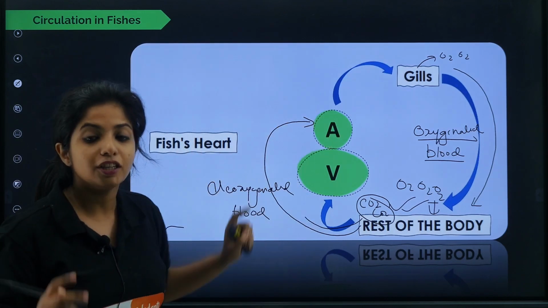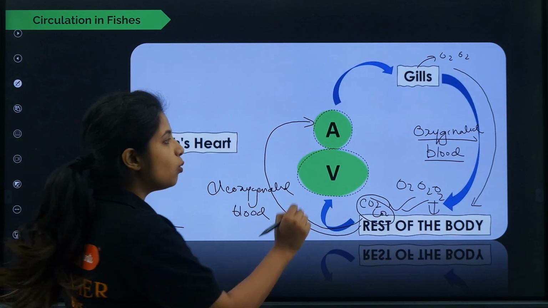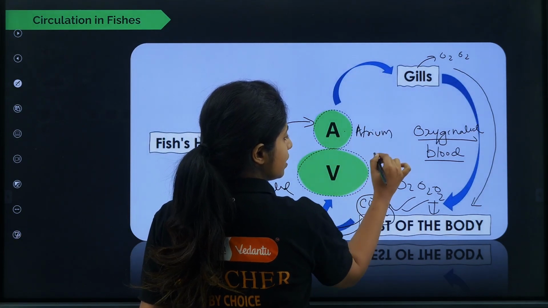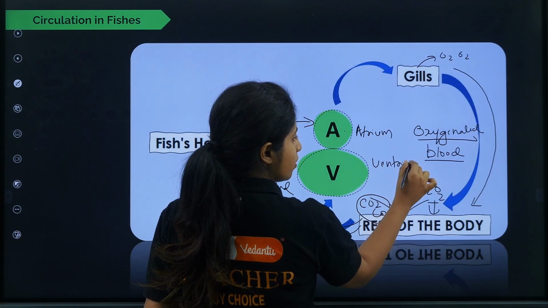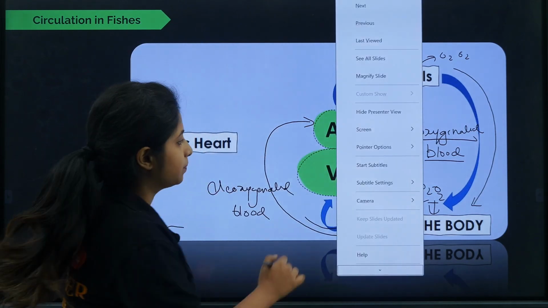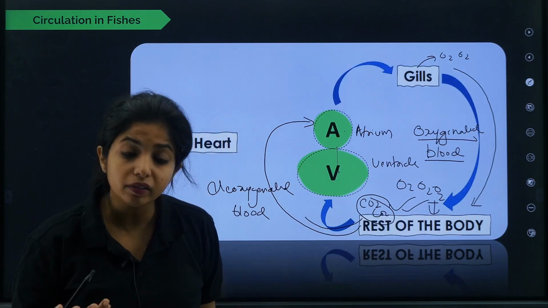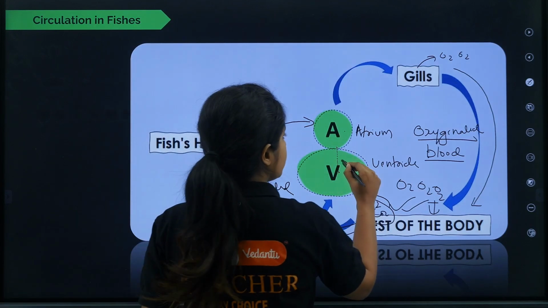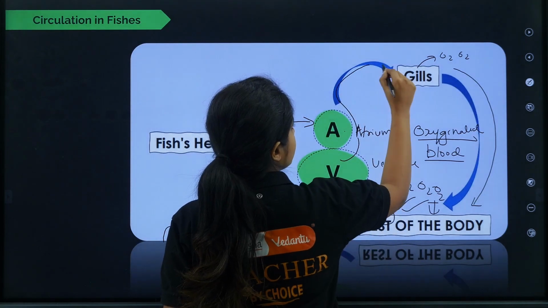Where in the heart? They just have two chambers of heart. One is the atrium and the other one is the ventricle. They just have one atrium, one ventricle. So this deoxygenated blood goes to the atrium first and then to the ventricle. From the ventricle, now where will it go? Again, this is deoxygenated. You have to oxygenate it. So this blood will be traveling to the gills.